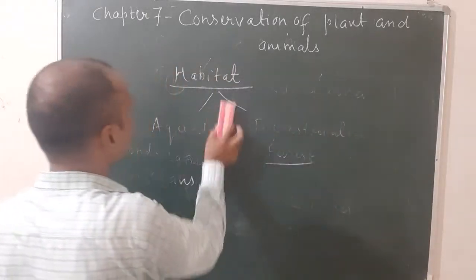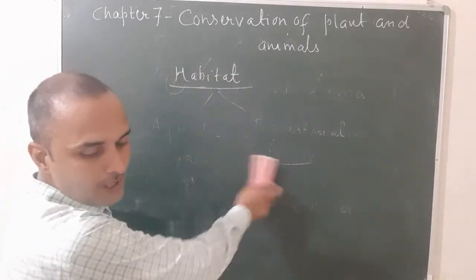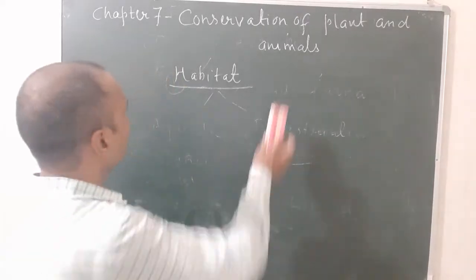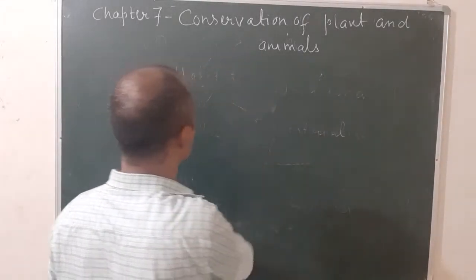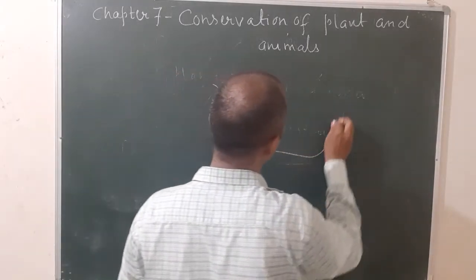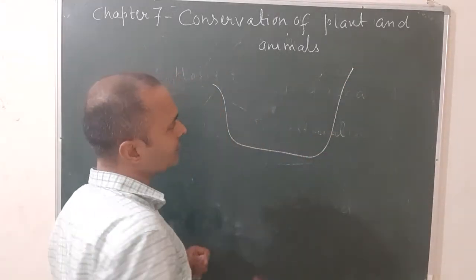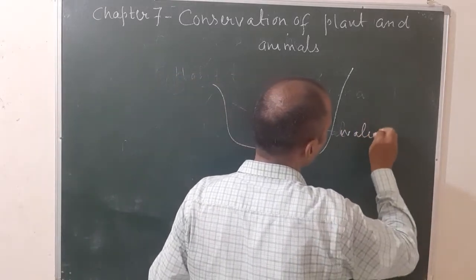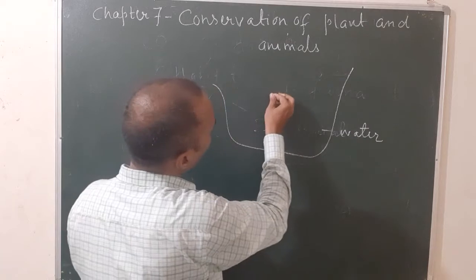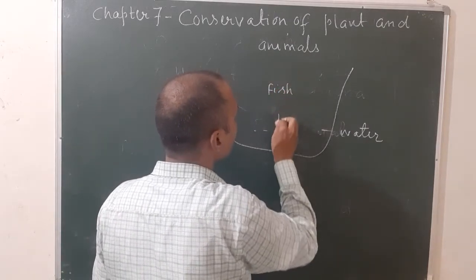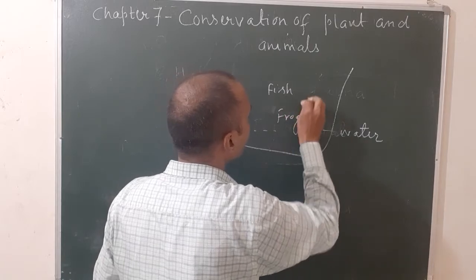Come to the next, that is, what do we mean by the term ecosystem? For the ecosystem, first of all, you have to know the pond. A pond is a type of ecosystem because a pond contains water. It also contains living things like fish, like frogs, like snakes.